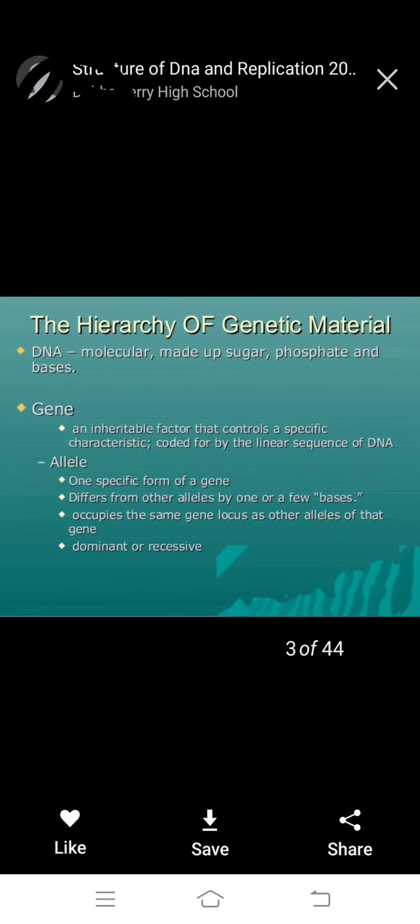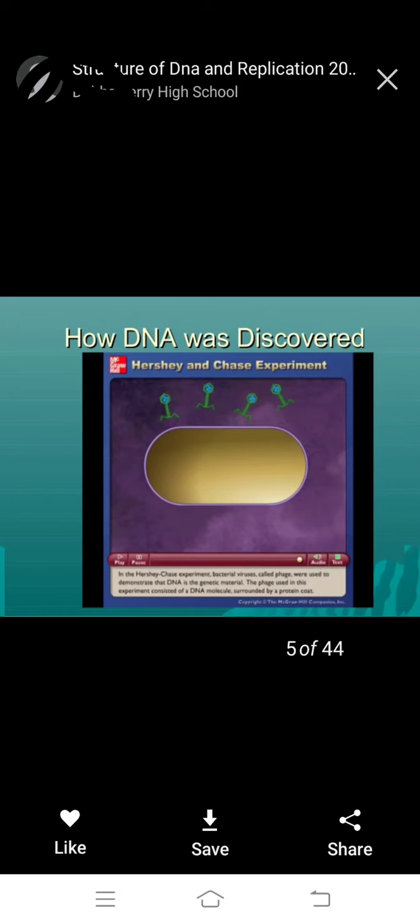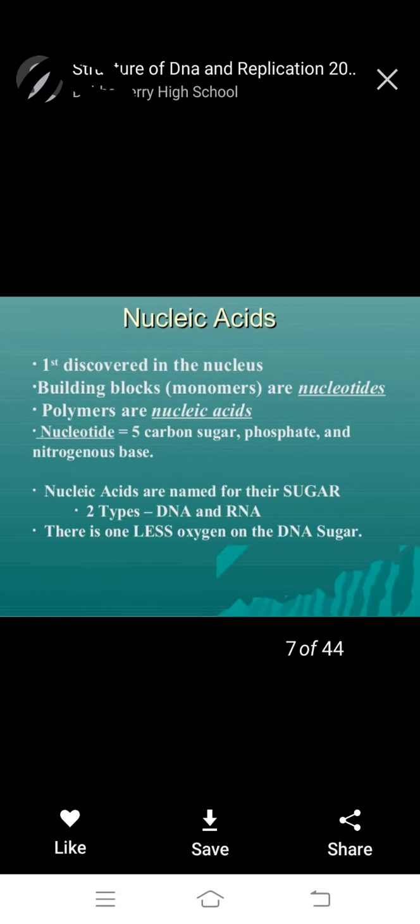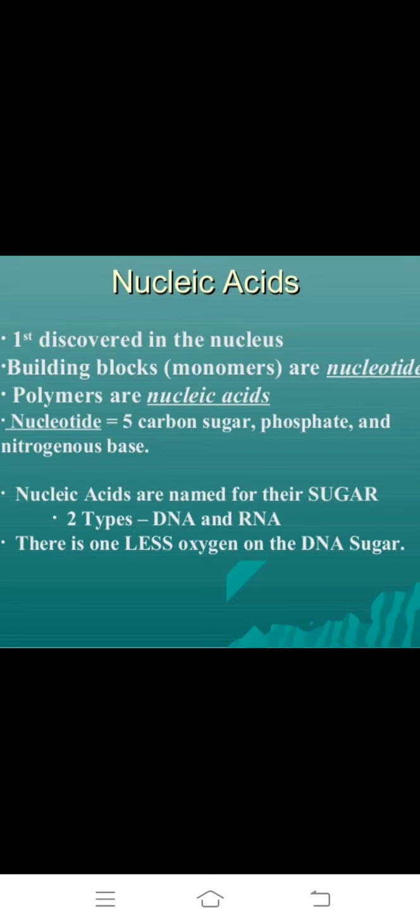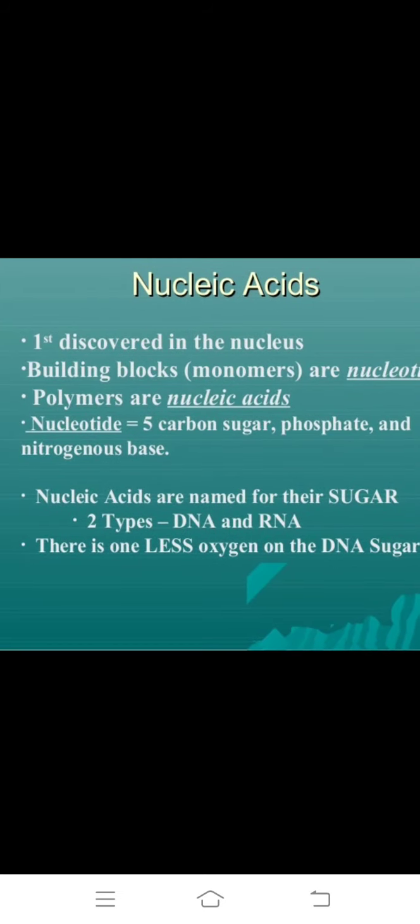Okay, next, another important one is the nucleotide. Nucleotide is total, T for total. Total means 5 carbon sugar, phosphate, and nitrogen base. Okay, this is nucleotide, tide means total. Nucleoside means sugar and nitrogen base only. Nucleotide means 5 carbon sugar, phosphate, and nitrogen bases.